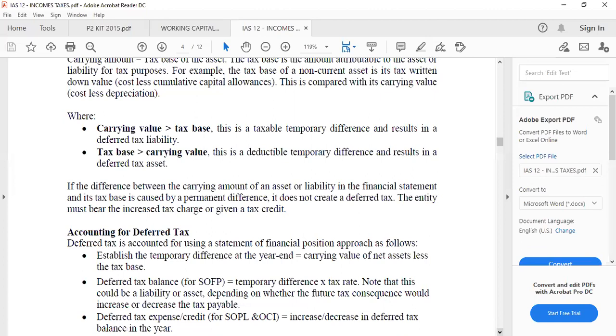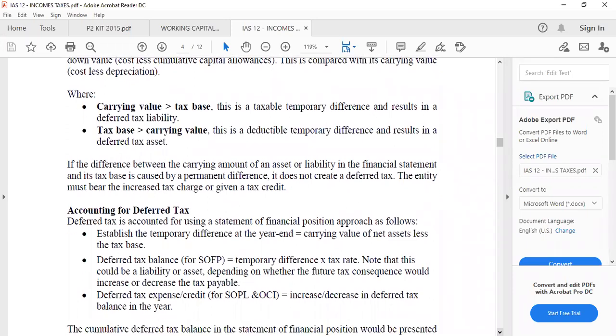How do we calculate deferred tax? Deferred tax is calculated as the tax rate multiplied by the temporary difference. Deferred tax is treated as an expense, it's a provision, and it will be treated as a long-term liability or asset. Deferred tax is treated as a provision, so increase or decrease has to be taken into consideration.